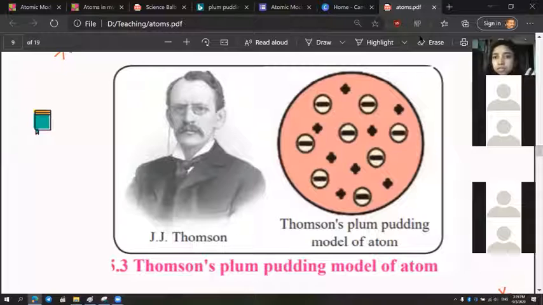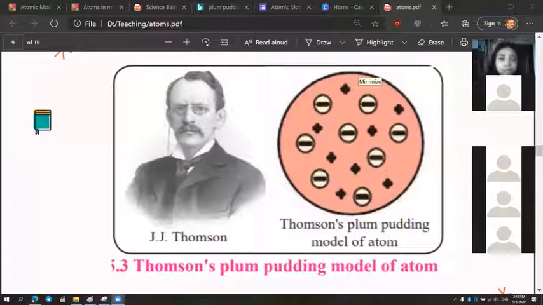And what are these positive charges called? Very good, Gulsabha. They are called protons. So electrons and protons are equally inside the ball, which is called the atom, and this is called the plum pudding model.